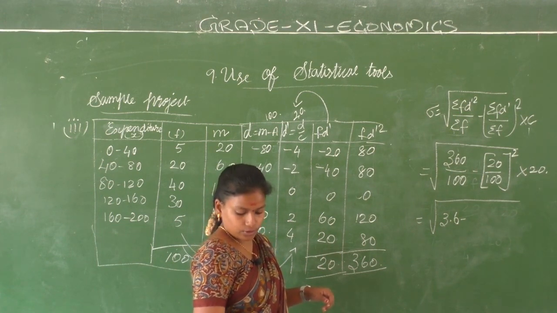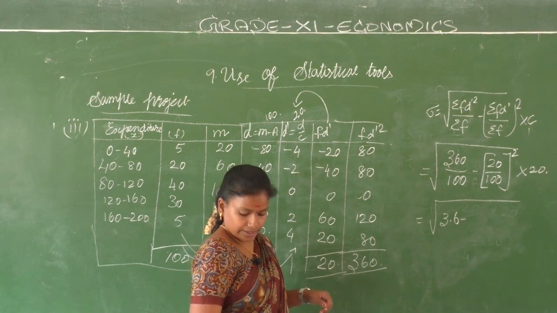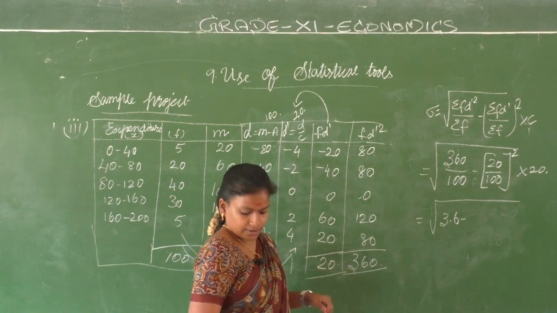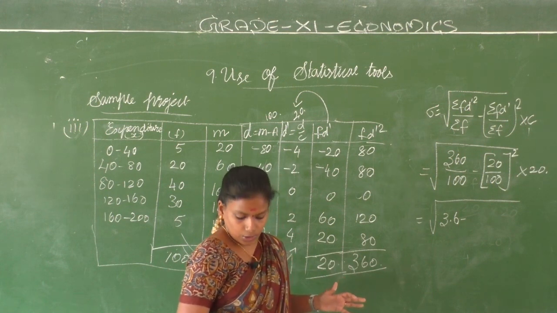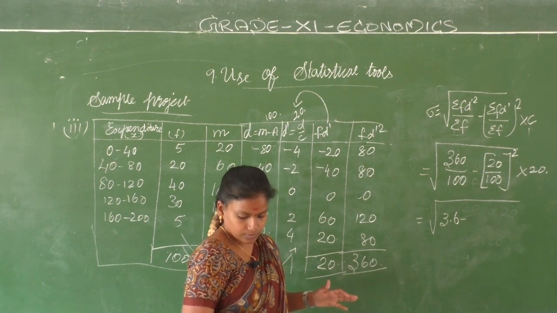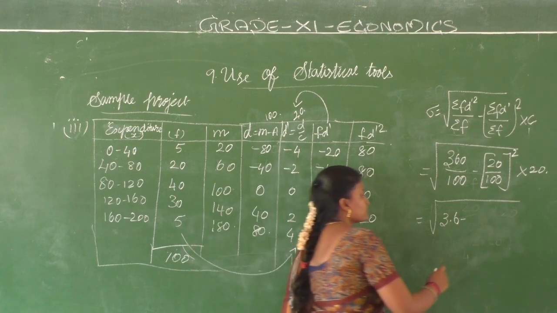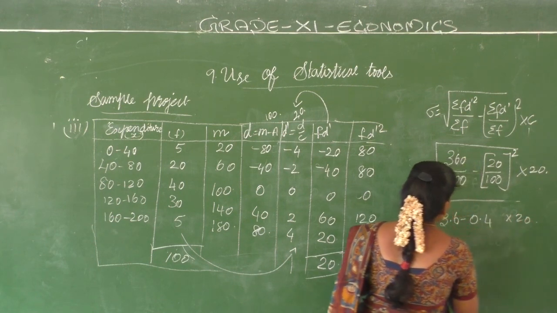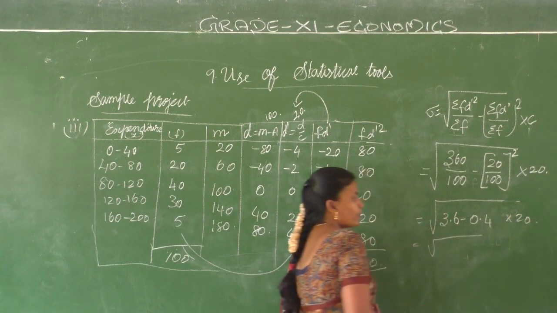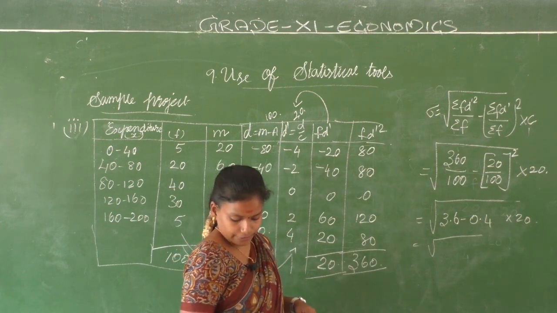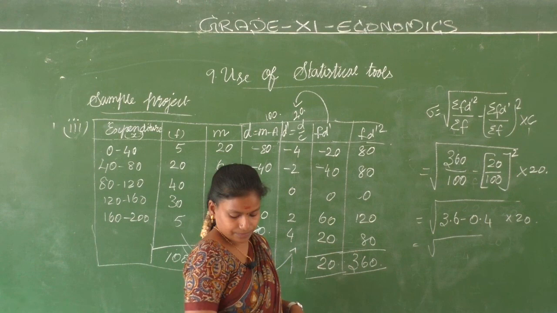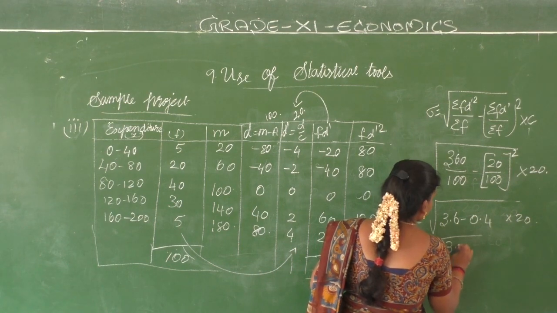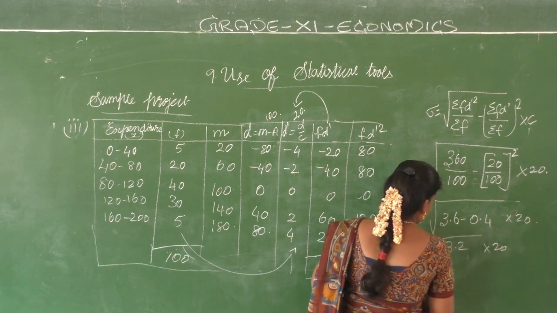Now what you have to do, 0.2 the whole square, isn't it? 20 divided by 100, you will get 0.2. 0.2 the whole square is 0.04 into 20. 3.6 minus 0.04 is equal to root of 3.2 into 20.